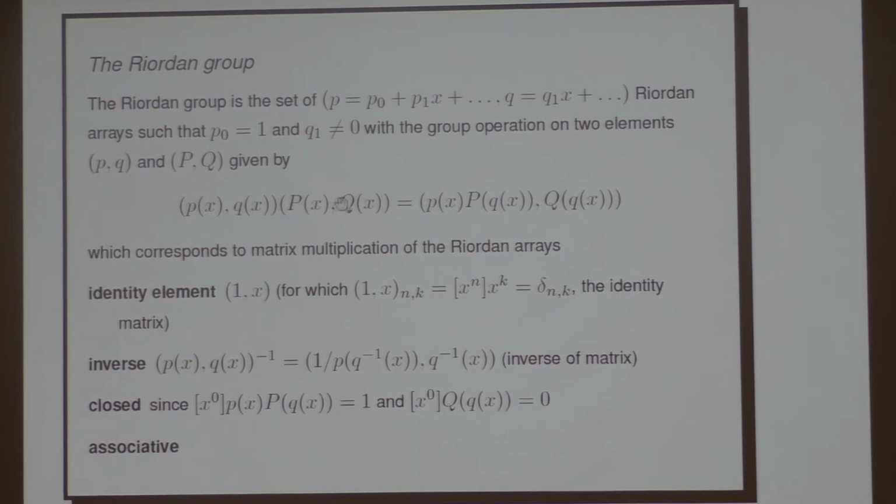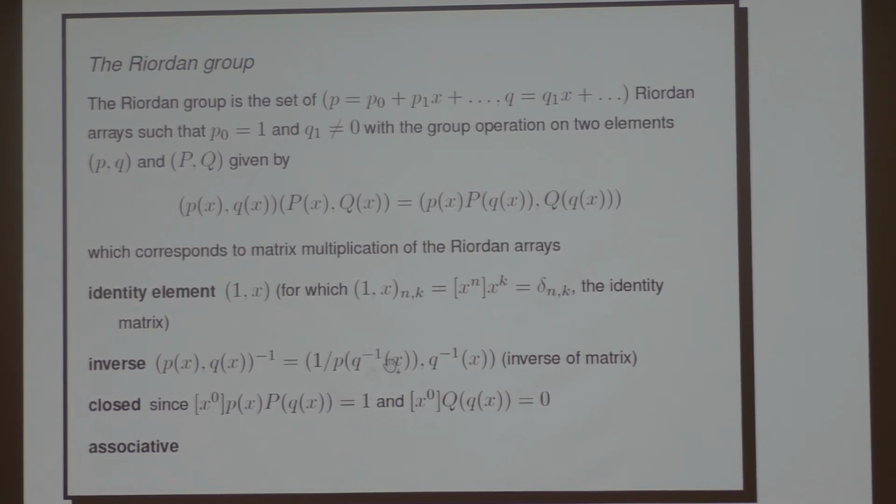The inverse turns out to be defined in this way. You can check it by plugging in stuff. So q to the minus 1 just means the inverse of q, in the sense that q of q to the minus 1 is x. And of course this just corresponds to the inverse of the matrix. And finally, well, not quite finally, associativity we can probably check using this, or the fact that it corresponds to matrix multiplication. Matrix multiplication is associative. Another important property is that it's closed, and that's the one we really need to check. It's fairly easy to see that it's closed.